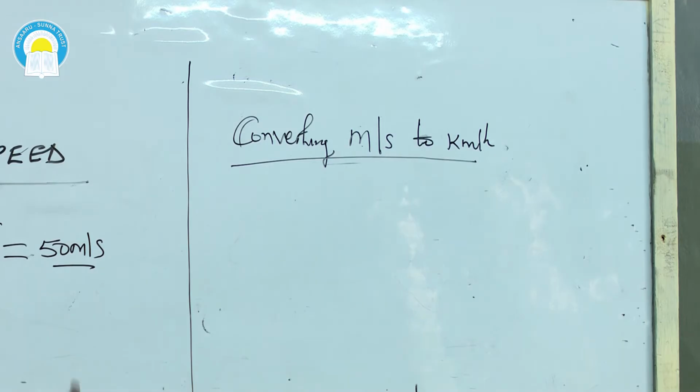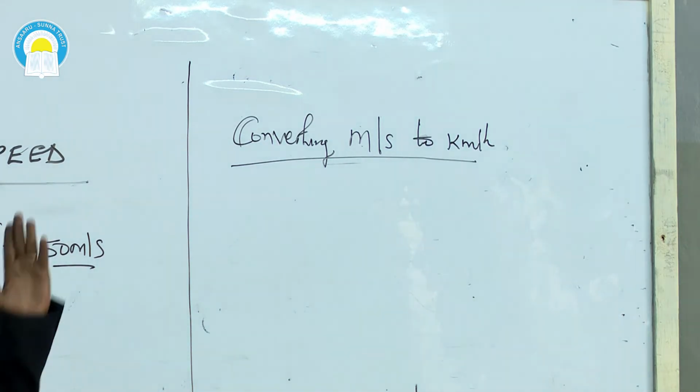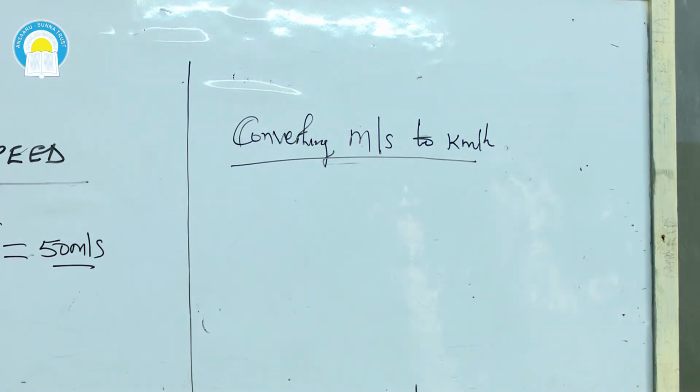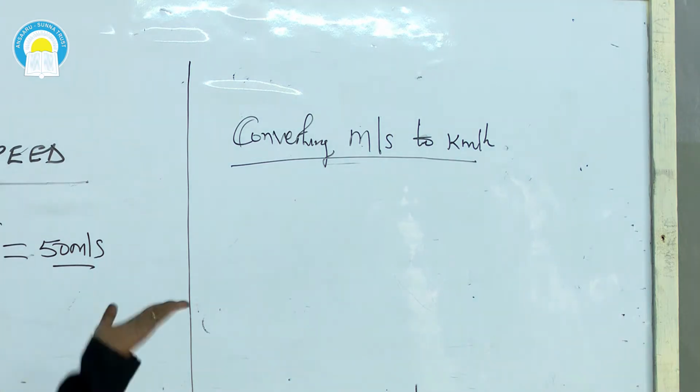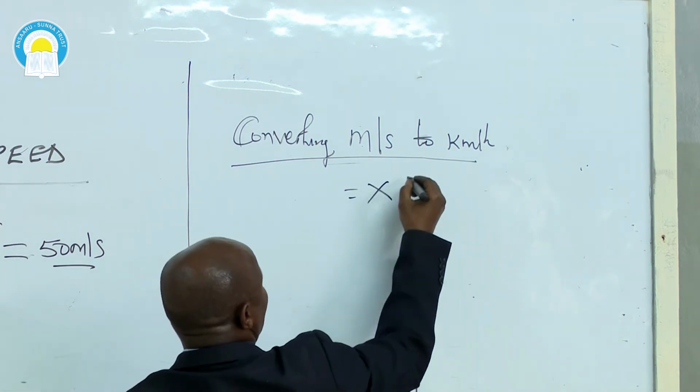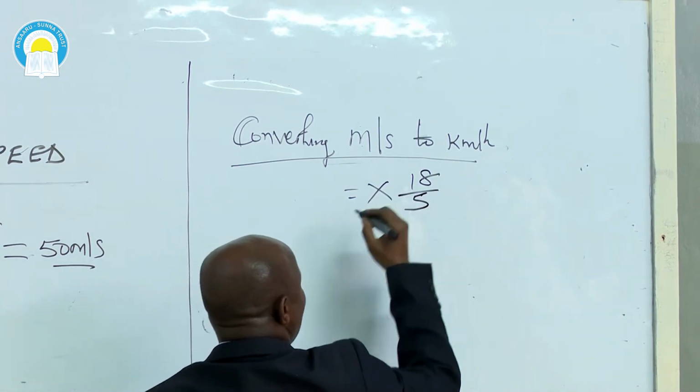That means now the vice versa, the opposite. To convert meters per second to kilometers per hour, you just take the reciprocal of 5/18, and you get 18/5. Very simple work. Therefore, to convert meters per second to kilometers per hour, you multiply by 18/5.